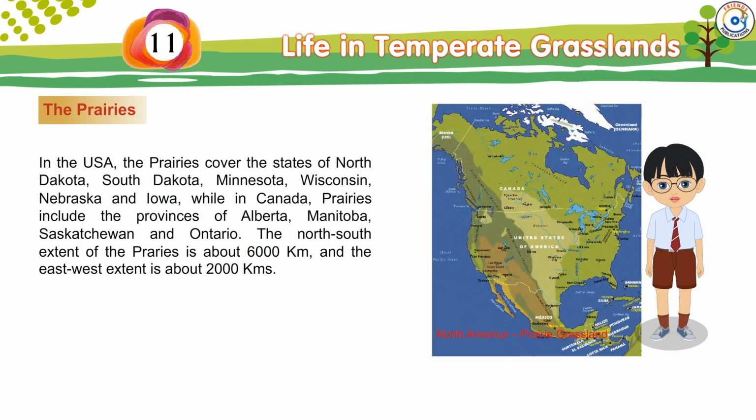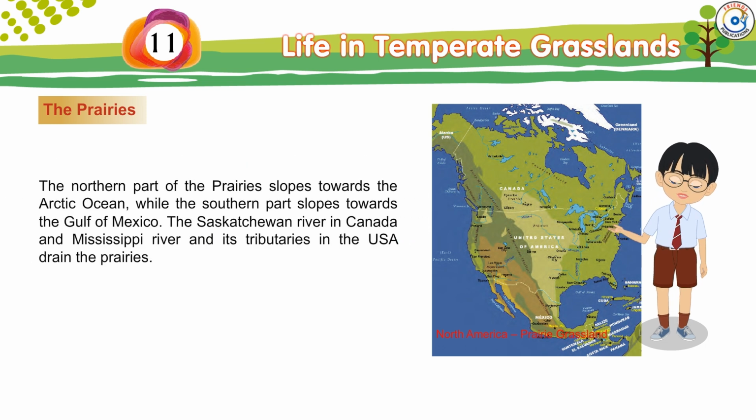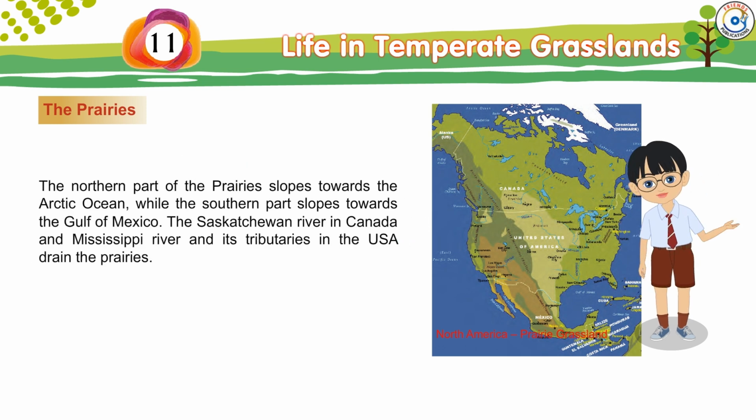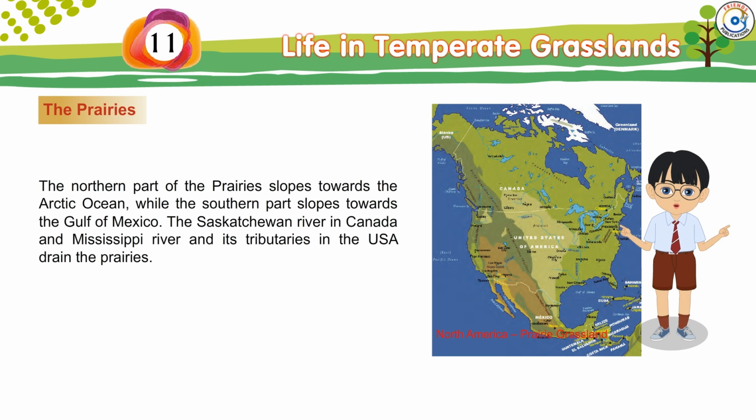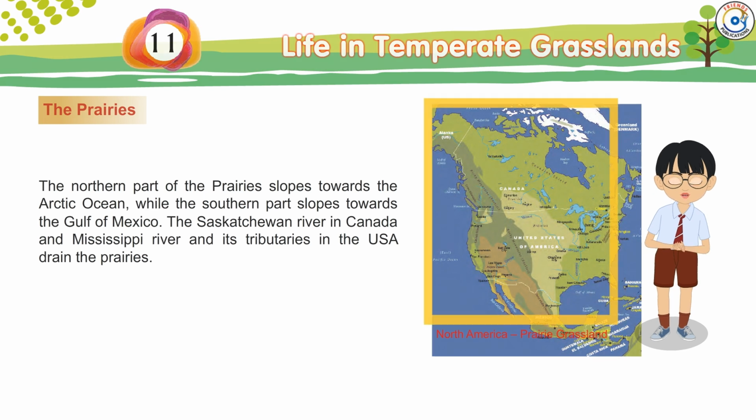The north-south extent of the prairies is about 6,000 kilometers, and the east-west extent is about 2,000 kilometers. The northern part of the prairies slopes towards the Arctic Ocean, while the southern part slopes towards the Gulf of Mexico. The Saskatchewan River in Canada and Mississippi River and its tributaries in the USA drain the prairies.